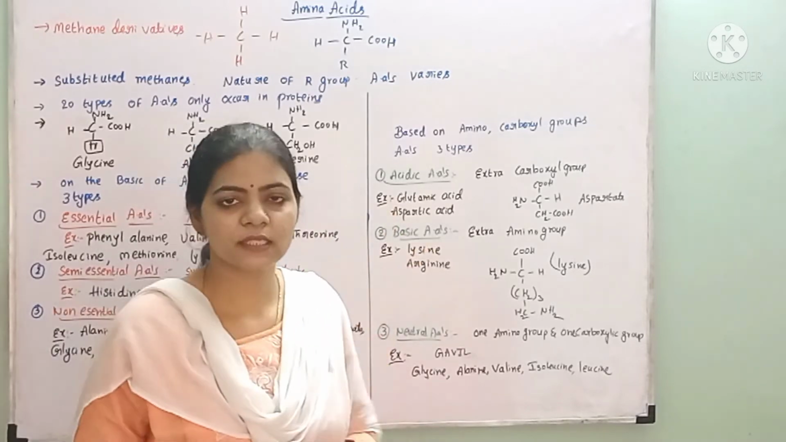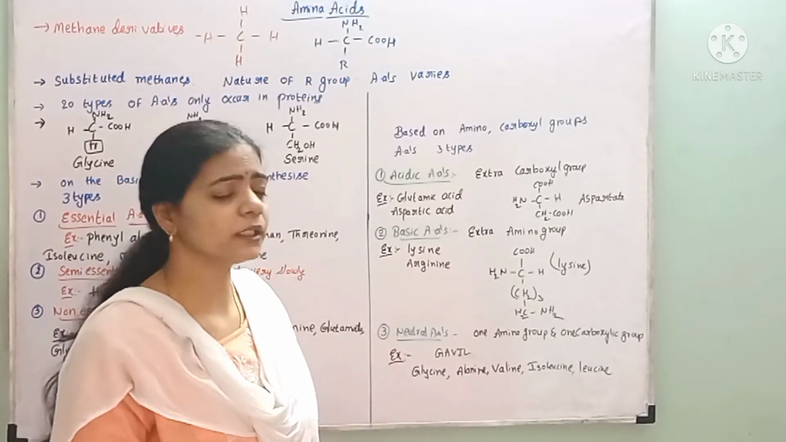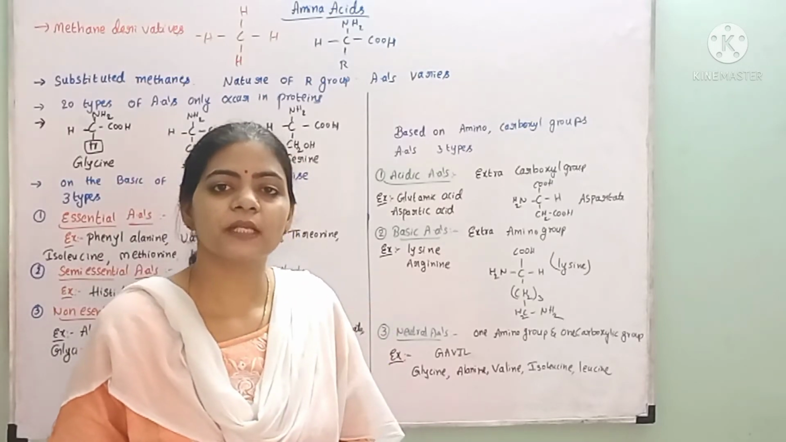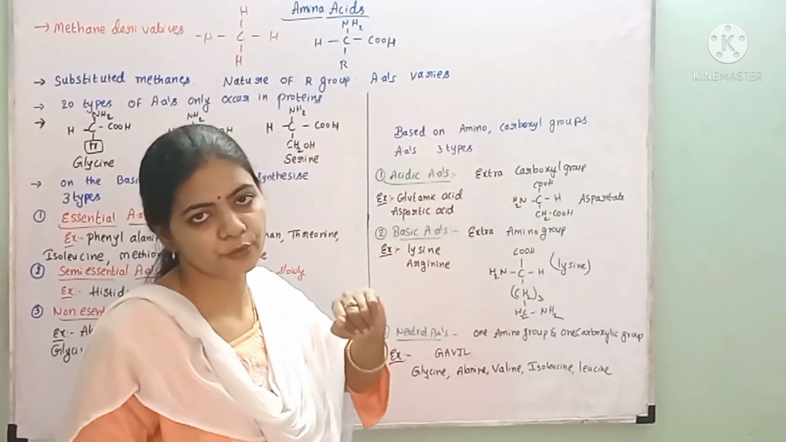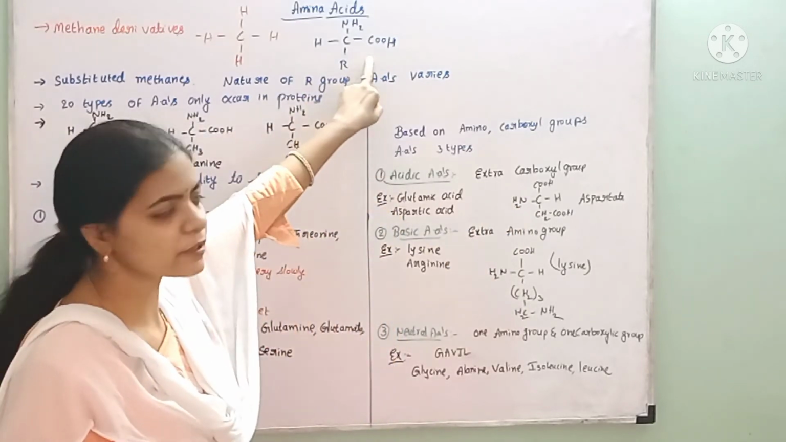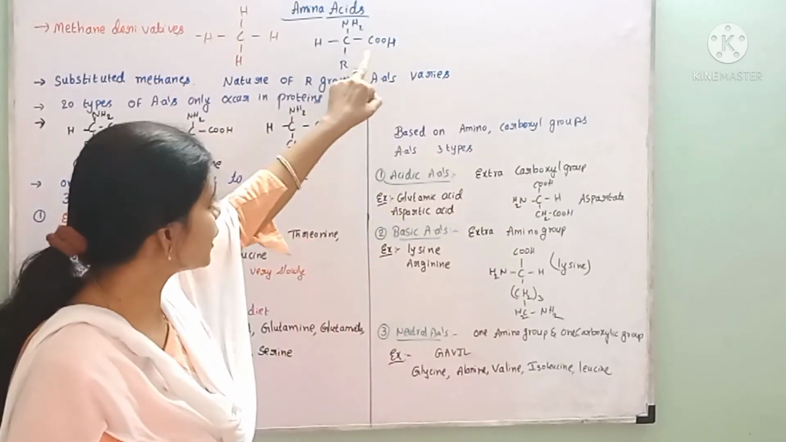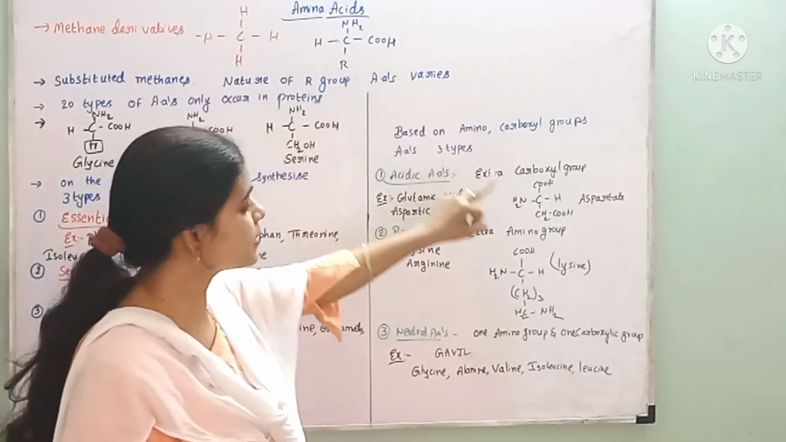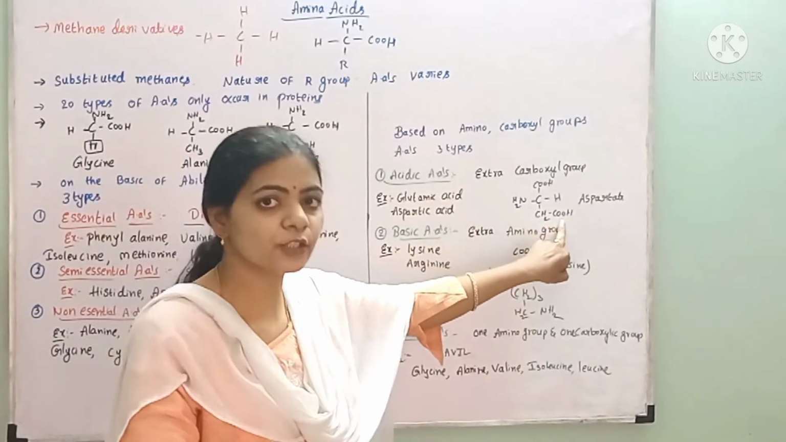The first one is acidic amino acids. Here, acidic amino acids means normally we have one carboxylic group present in an amino acid. One carboxylic group is present. But in addition to that carboxylic group, there is an additional carboxylic group present.